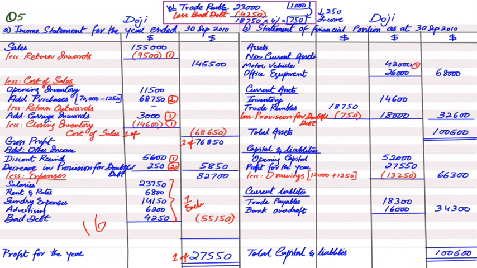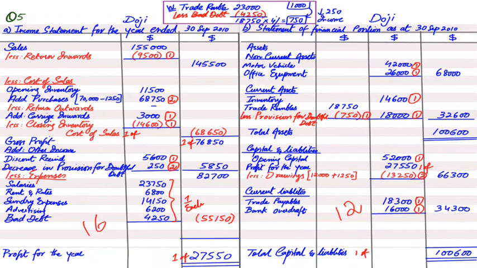As you can see, my dear students, total assets always equal total capital and liability. The asset side should always equal capital and liability. Why? Because the accounting equation states that assets are equal to capital and liability. Assets are basically resources of the business. Now, how can we arrange these resources? There are basically two sources. One is capital, that the owner invests money into the business, and one is liability, that we can borrow from someone else.